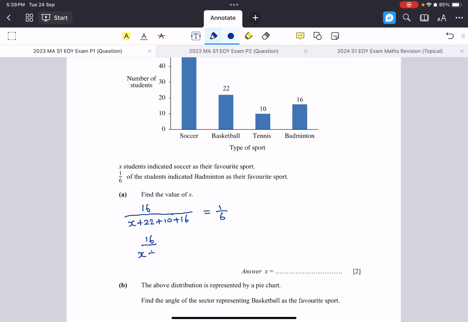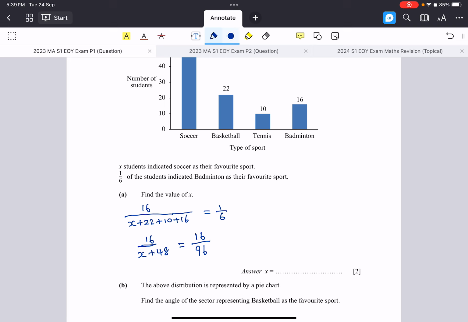So x plus 48 is equal to 1/16. But here's the trick, right? 1/16, if I times 16 to the numerator and times 16 to the denominator, I'll get 16/96. And that's why just now I wrote 16/96, because this was the method I used.